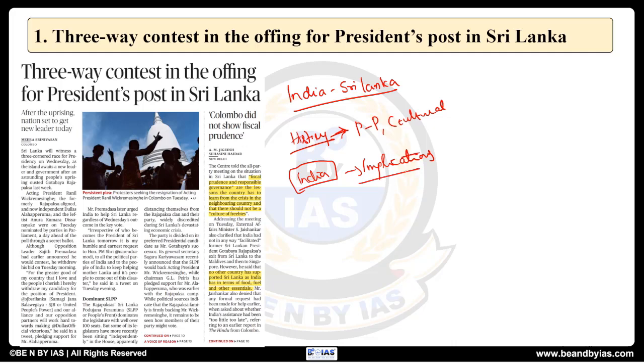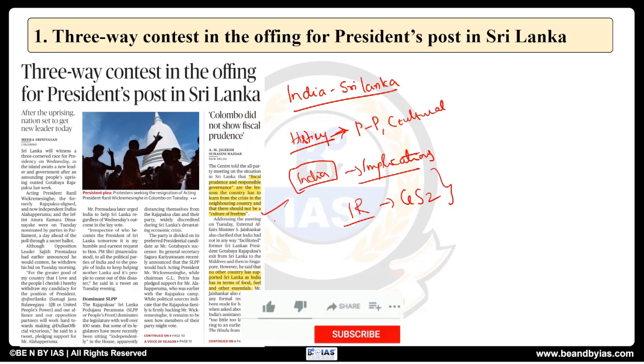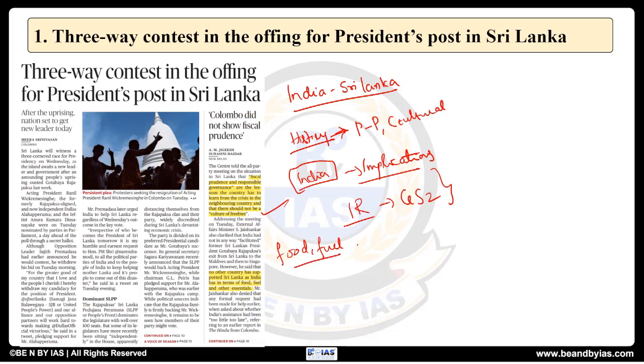All these are important for the IR section, which is your GS paper 2. So we need to look at the background and the help given by India. During these times also, we have continuously provided our support for the country when it is facing the severe crisis. We have helped with respect to food as well as fuel, and we are always there for our neighbor. This goes with our neighbors first foreign policy. So all these points can be included and the implications can be analyzed here. That is what is important for this particular one.